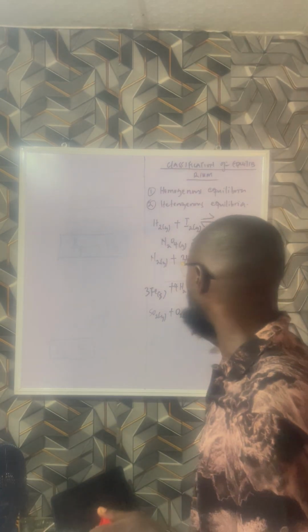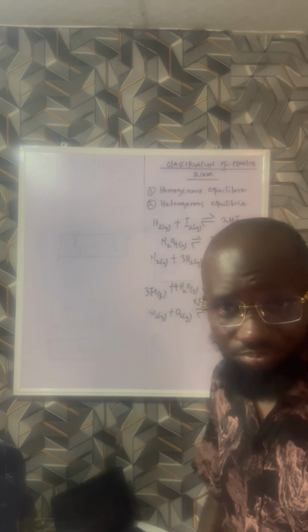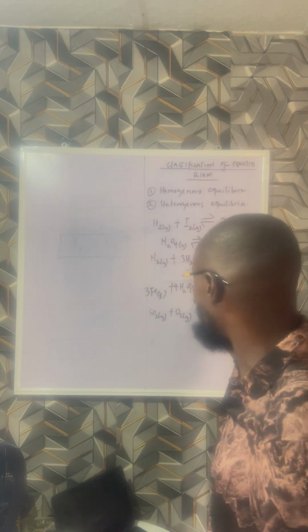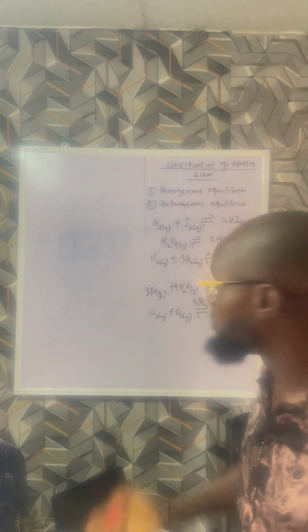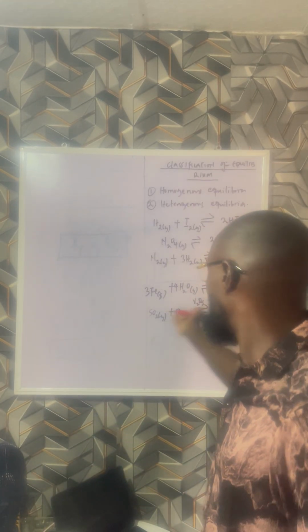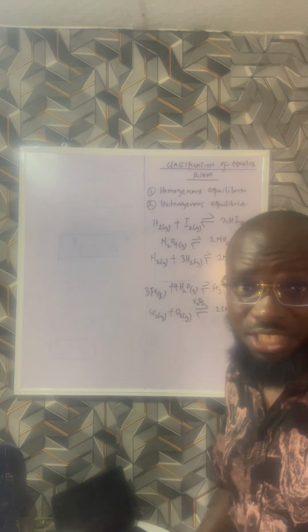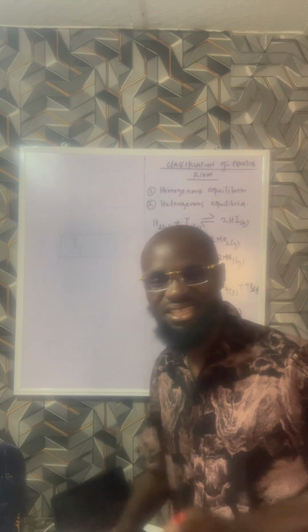But by the time I put in the catalyst, vanadium V oxide, which is not a gas but a solid, it changes this from homogeneity to a heterogeneous equilibrium. Why? Because the catalyst is in a different phase or state of matter from the reactant and the product.